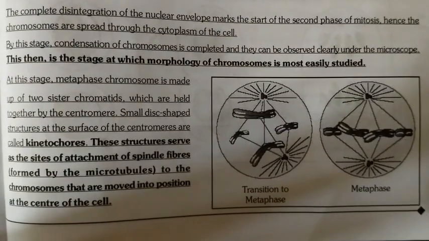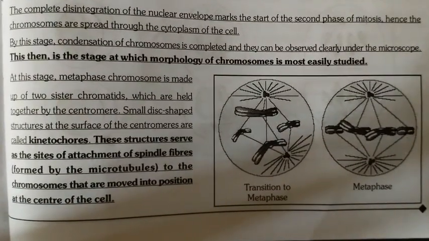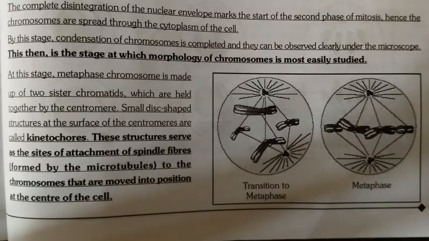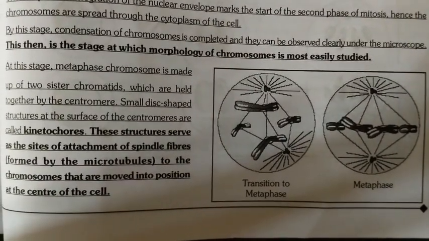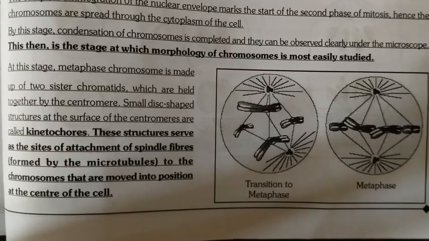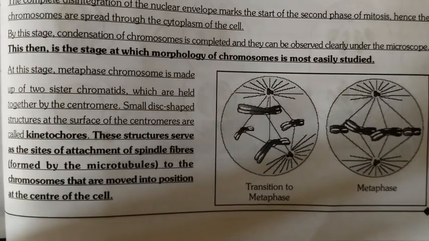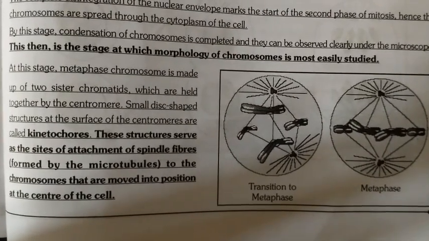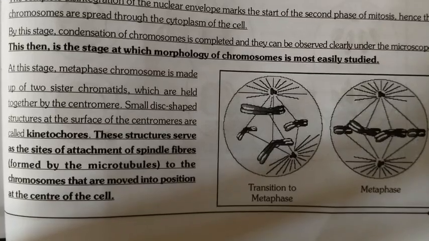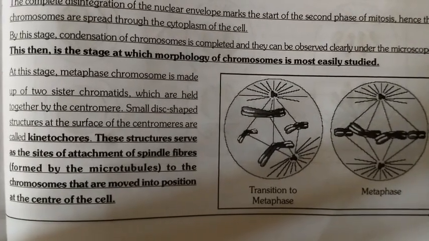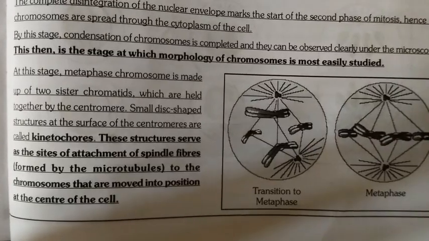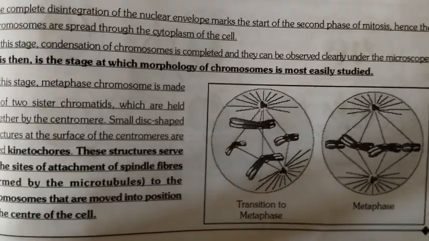At this stage, metaphase, a chromosome is made up of two sister chromatids which are held together by the centromere. A small disc-shaped structure at the surface of the centromere is called the kinetochore. These structures serve as the site of attachment of spindle fibers formed by the microtubules to the chromosomes that are moved into position at the center of the cell.